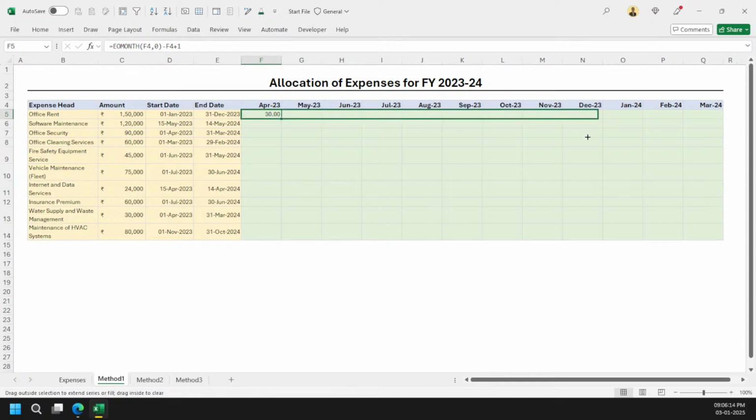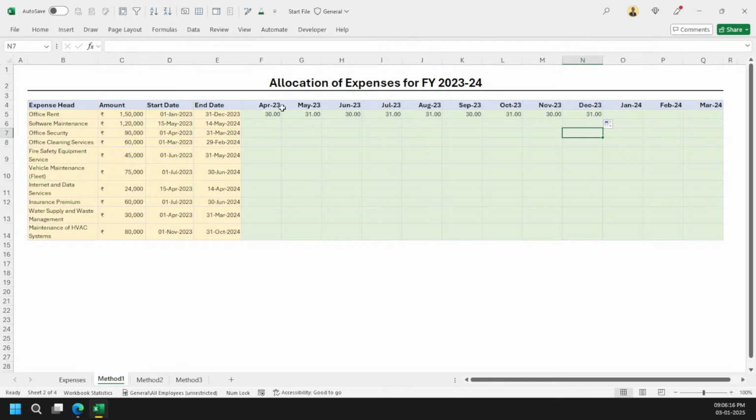So if I continue this pattern to here, you will see that I have got my results good. So I have to proportionate 30 days here, 31, and this way. But afterwards, you will see here, I am again getting 31. So it is kind of not proper. So that's where people use, you can say, if this date is greater than this date, then give me zero and all this stuff. So instead, I will just tell you a simple logic of what we can do here.